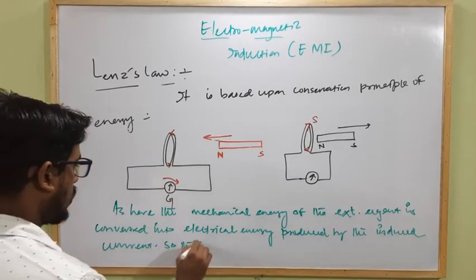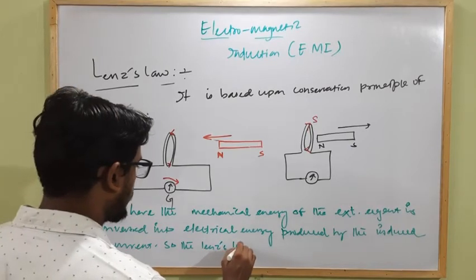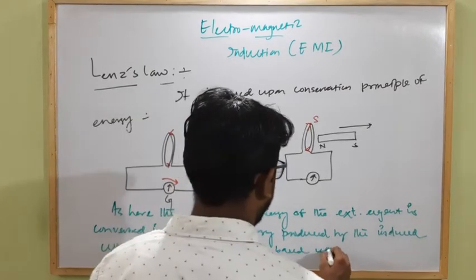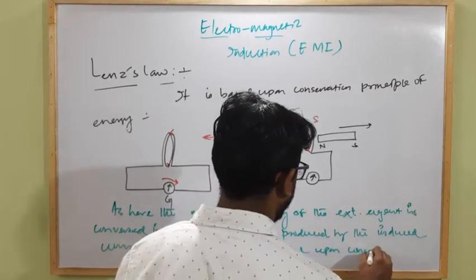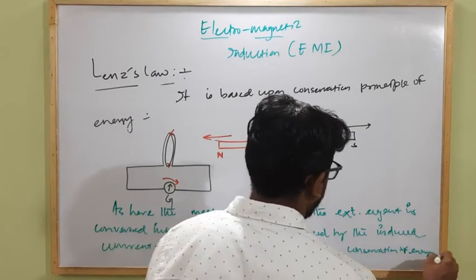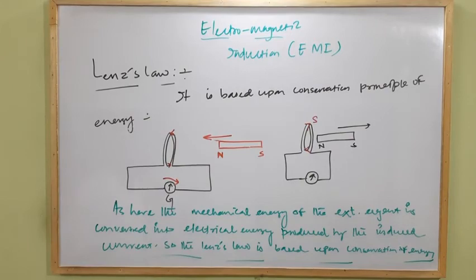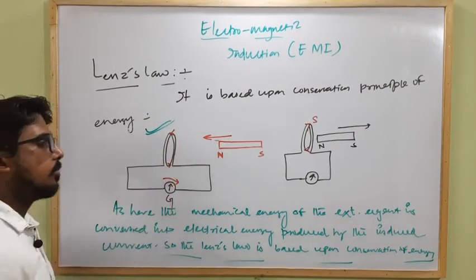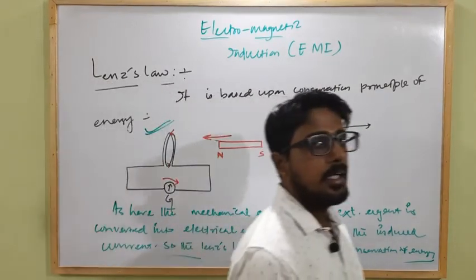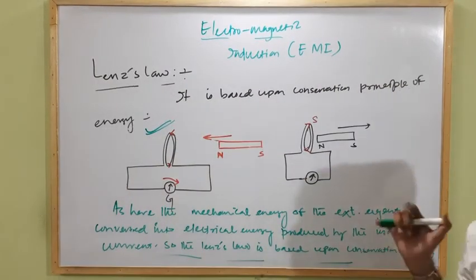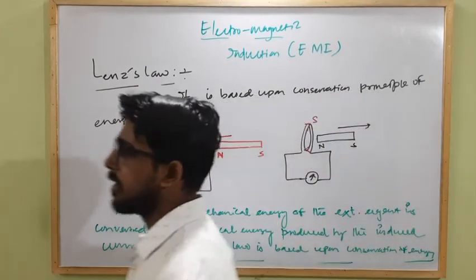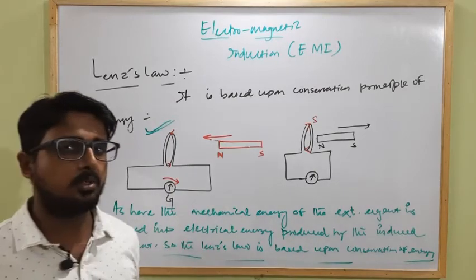So the Lenz's law is based upon conservation of energy. Clear? So this is the example on behalf of which we are able to justify this statement that Lenz's law is based upon conservation principle of energy. Here the mechanical energy lost by the external agent is converted into electrical energy by the induced current.